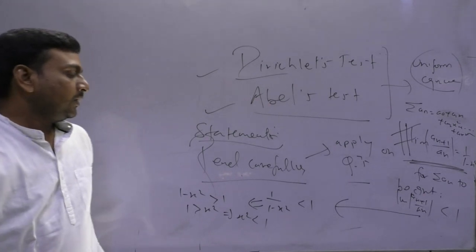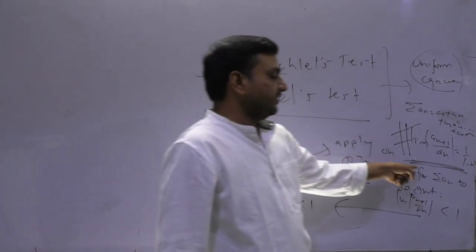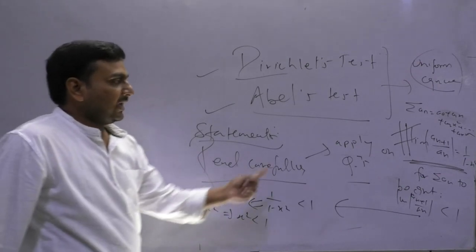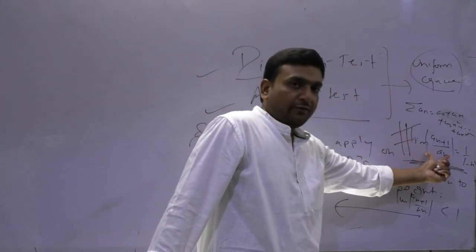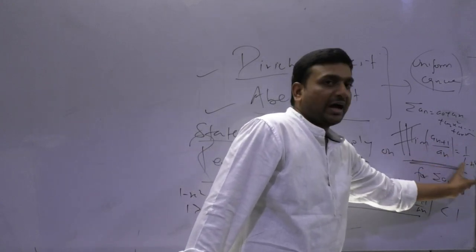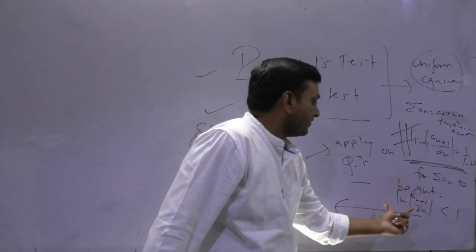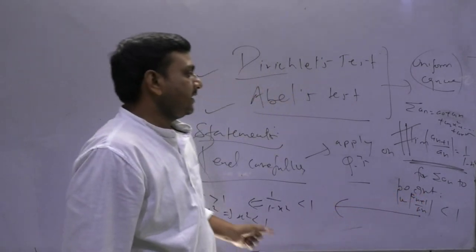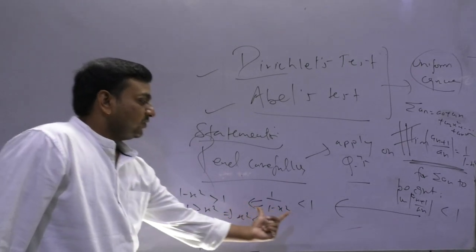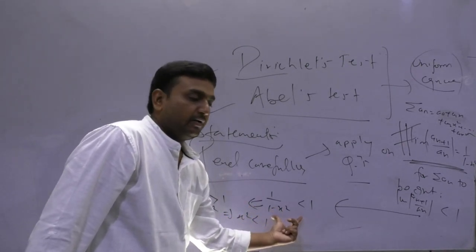Is that clear? So for that power series to be convergent, I have to find this limit first, and whatever the expression we have, I will apply the condition that for convergence this must hold.